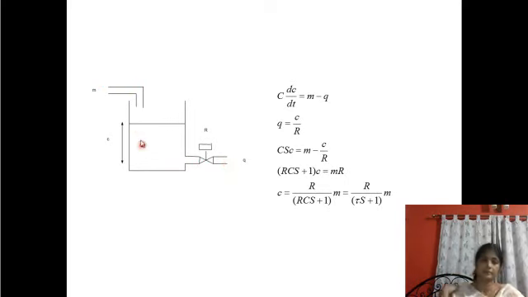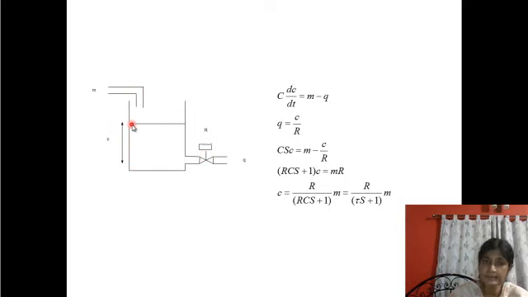Now for this example, where inflow is m and the outflow is the restricted flow. Then again for steady state, the electrical equivalence is C dV/dt, that is C dC/dt equals m minus q.